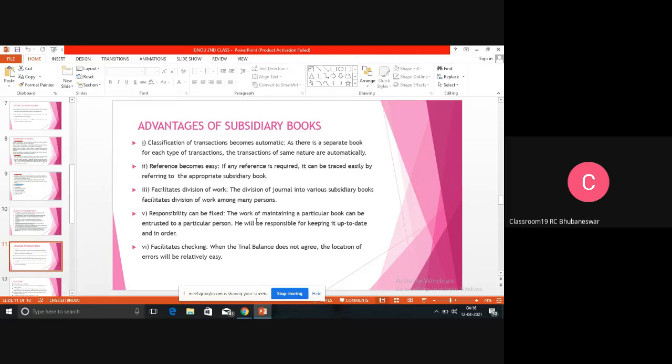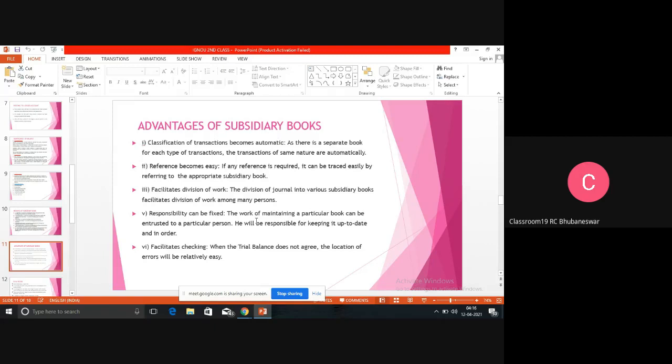So that means the balance sheet and profit and loss account are prepared at the end of the year, but these things are recorded daily.